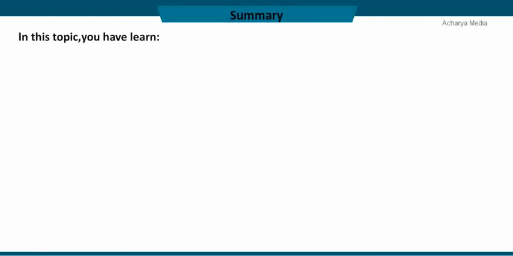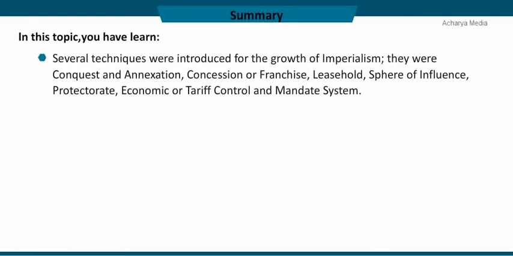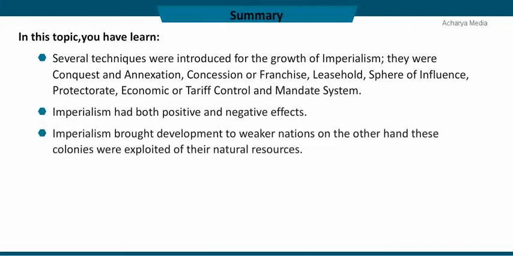In this topic, you have learnt several techniques that were introduced for the growth of imperialism. They were conquest and annexation, concession or franchise, leasehold, sphere of influence, protectorate, economic or tariff control, and mandate system. Imperialism had both positive and negative effects. Imperialism brought development to weaker nations. On the other hand, these colonies were exploited of their natural resources.